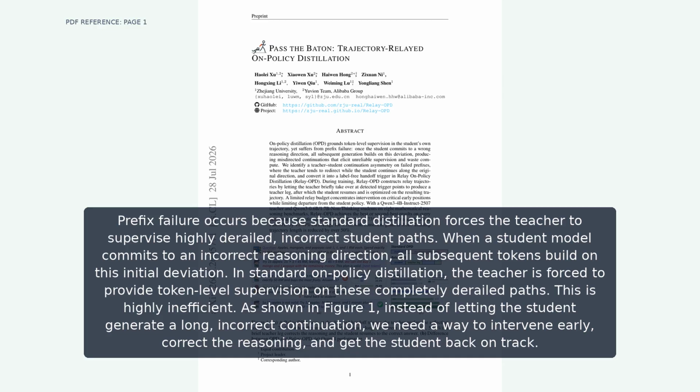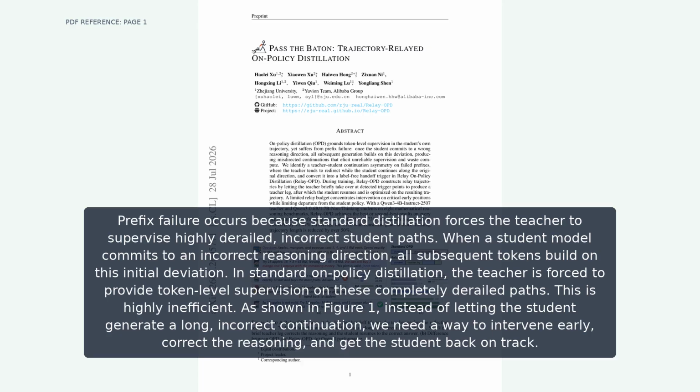Prefix failure occurs because standard distillation forces the teacher to supervise highly derailed, incorrect student paths. When a student model commits to an incorrect reasoning direction, all subsequent tokens build on this initial deviation. In standard on-policy distillation, the teacher is forced to provide token-level supervision on these completely derailed paths.